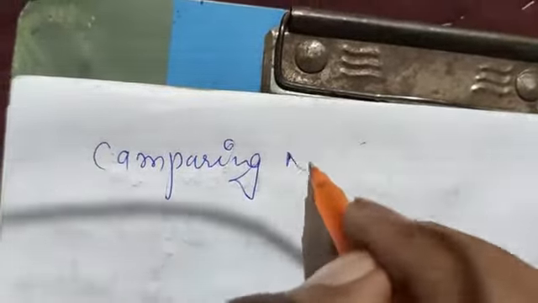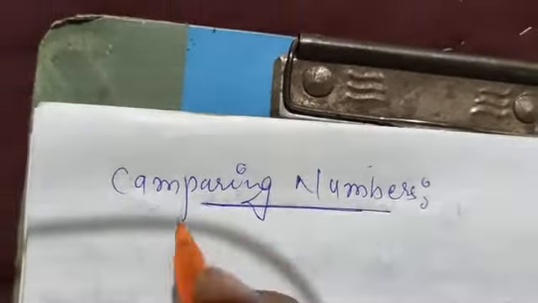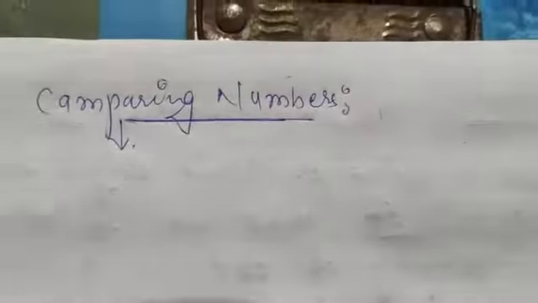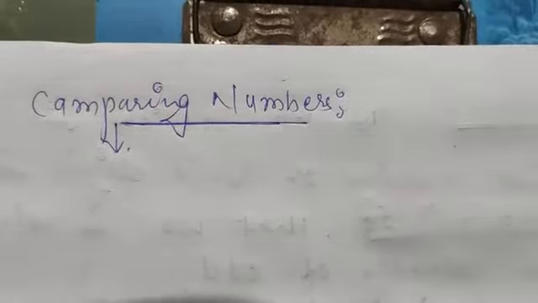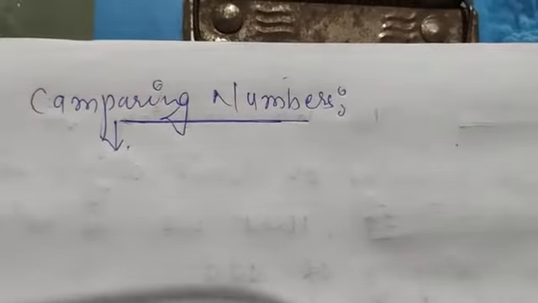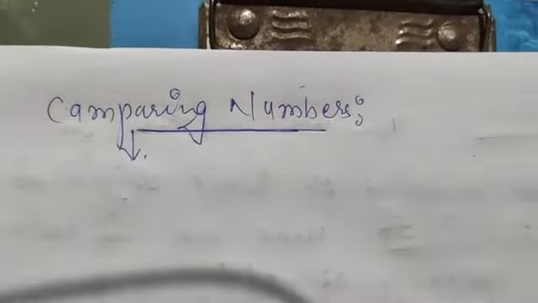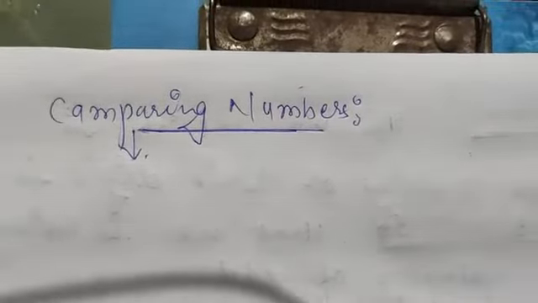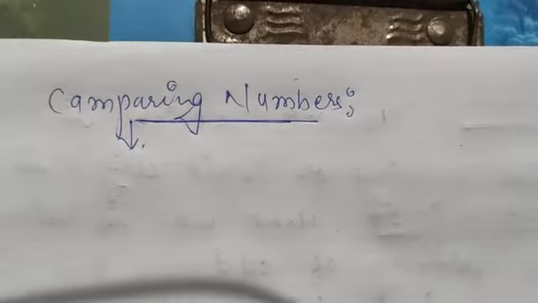Comparing numbers. So what is the meaning of comparing? Comparing means how two things correlate with each other, and in what way one is different from the other. Other things like length and width are the comparison quantities.